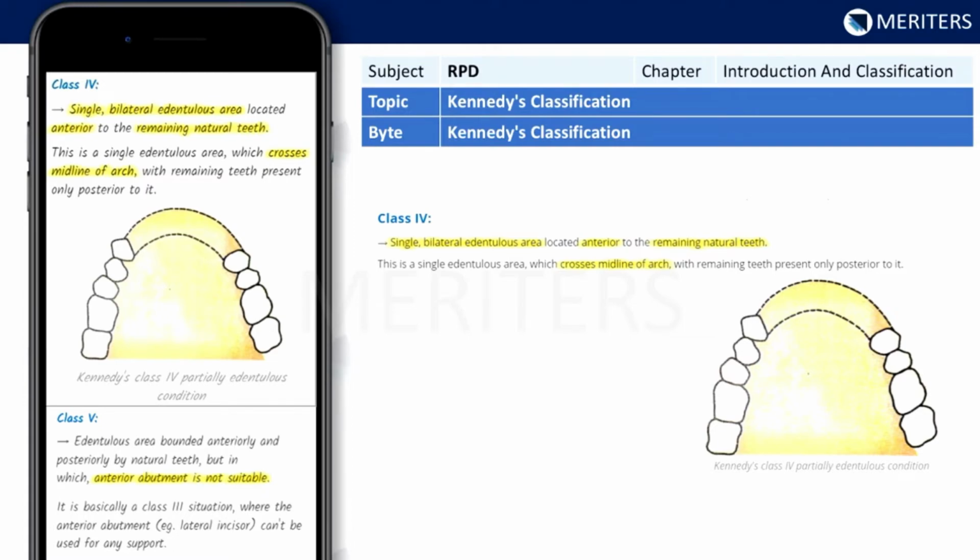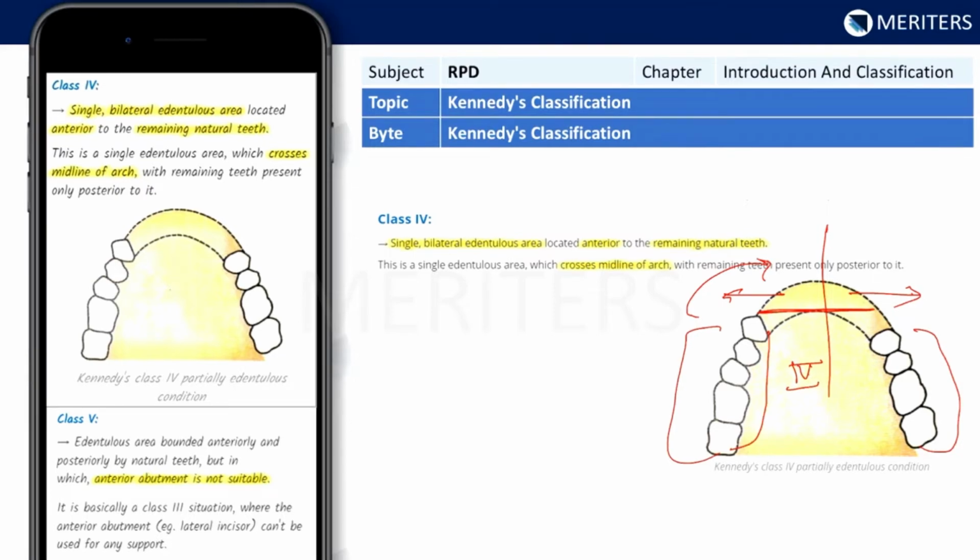So let us try to understand what Kennedy's class 4 is. You have your midline here. It is a bilateral edentulous area anterior to the remaining natural teeth present. So these are the remaining natural teeth, and anterior to that is the edentulous area, which is Kennedy's class 4. Now, what is the confusing part here?